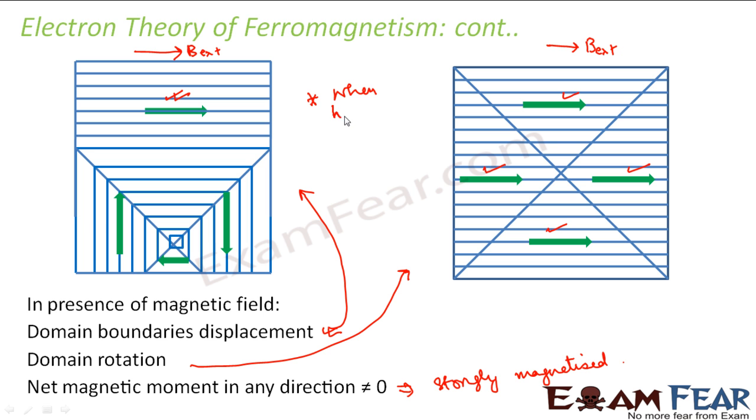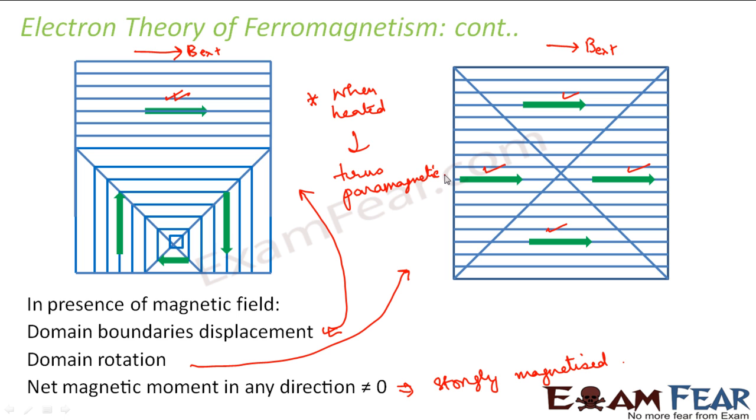When heated, it turns paramagnetic. Why? Because when heated, the special interaction inside the domain disappears. As a result, it behaves like any other paramagnetic substance.